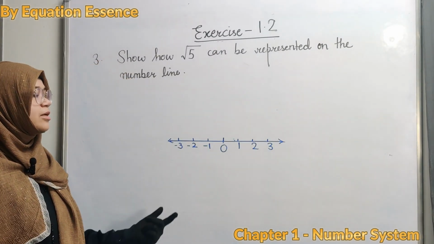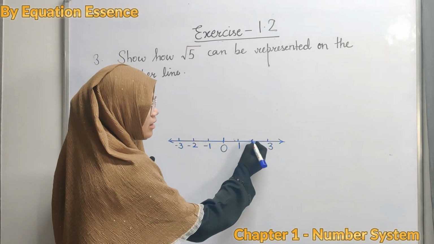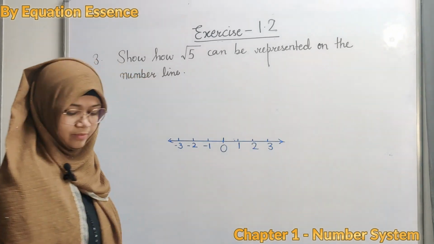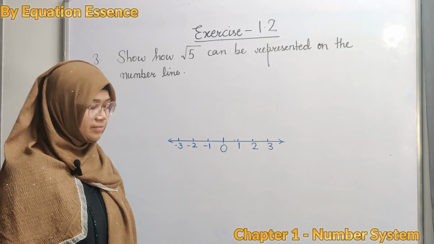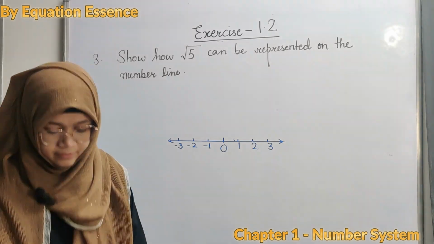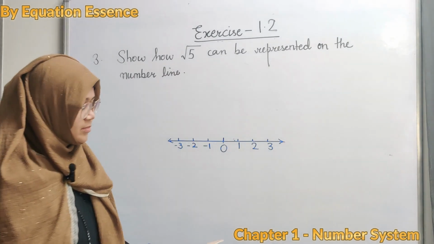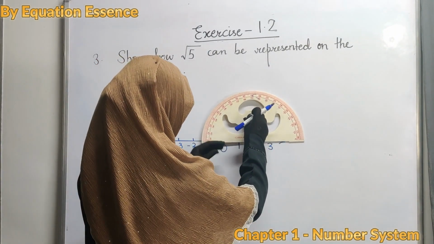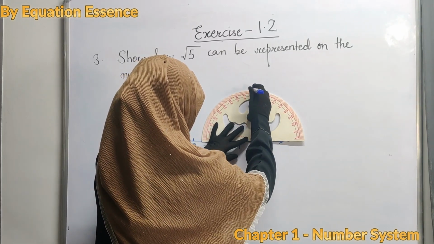Our next step is to make a 90-degree angle on the point which is marked as 2. How can we make a 90-degree angle? By using a protractor. Simple. I'm making an angle of 90 degrees here.